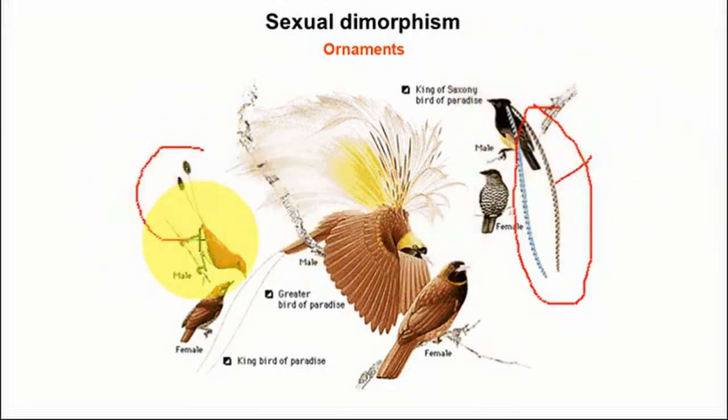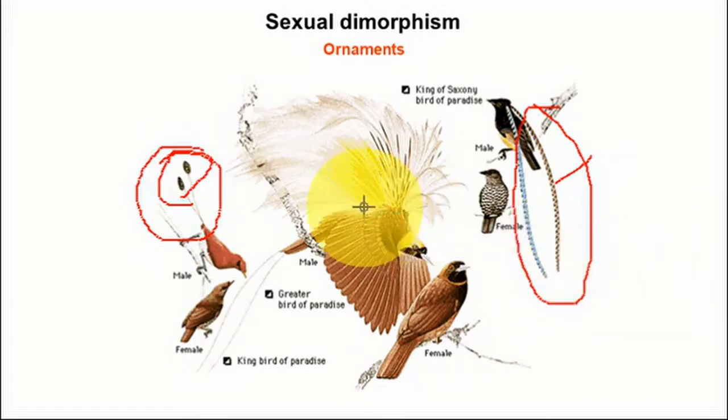Similarly, the beautifully oriented tail, you can see the tail end rings are there. So this bird has structures without any advantage, but still it has these structures.